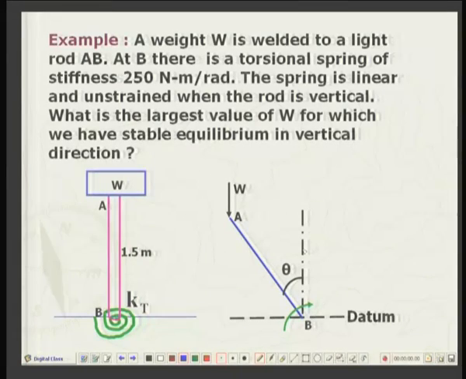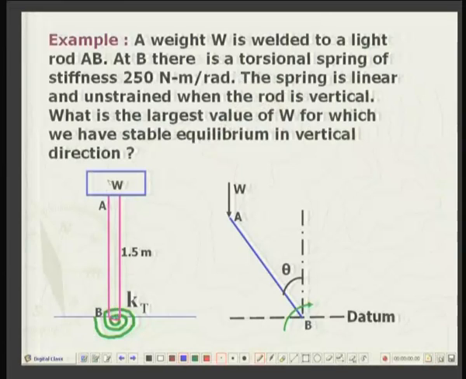Let me take up an example where we will have two types of potential energies, and this example is let me read out. A weight W is welded to a light rod. This is rod AB, a light rod, let us say made up of aluminum or some polymer, and W is sitting on it, rigidly connected to it. The length of the rod is 1.5 meter, and at the lower end of the rod there is a torsional spring, just like in your watches.